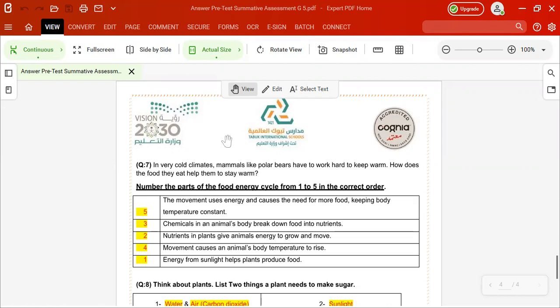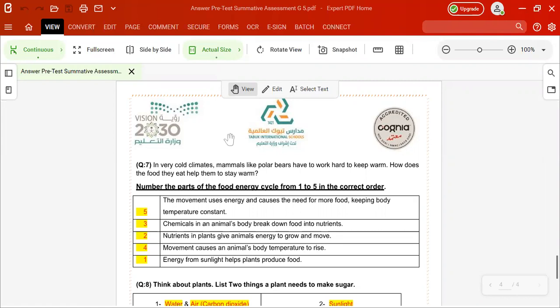What are the other sentences we can think about? The next one will be nutrients or chemicals. Why? Because nutrients in the plants give animals energy to grow and move. So the second will be nutrients in plants give animals energy to grow and move.